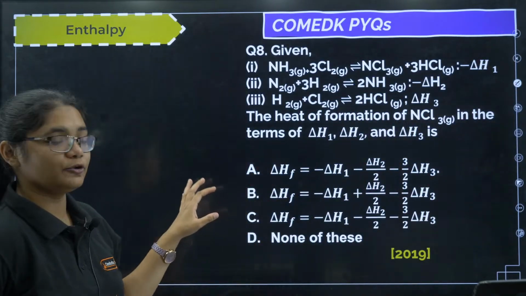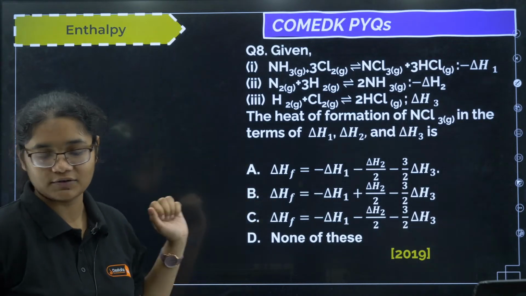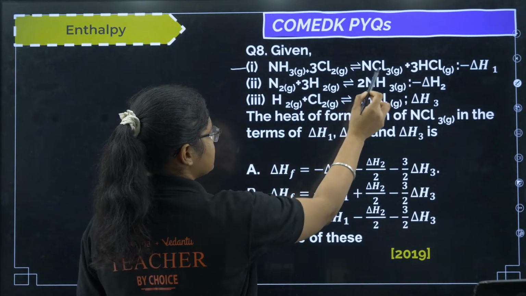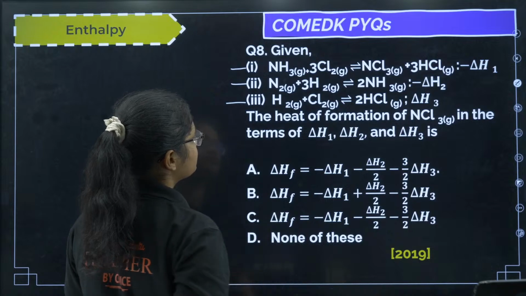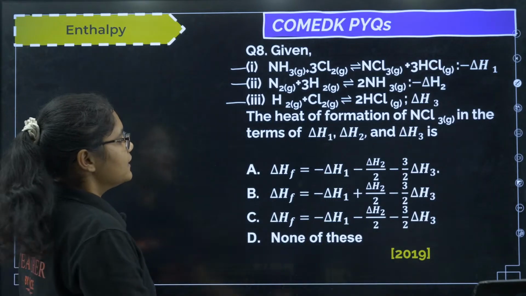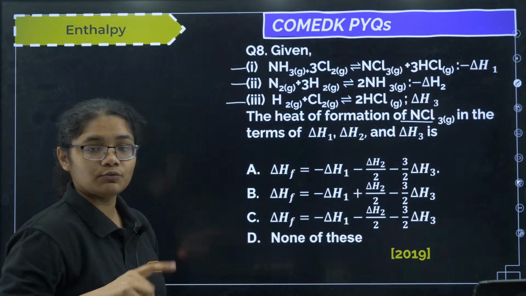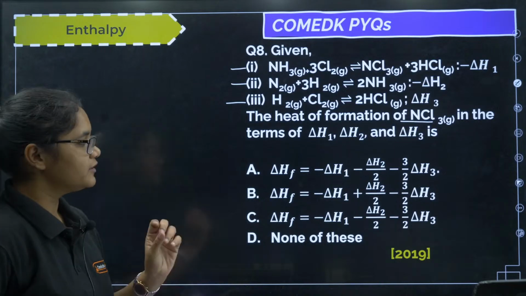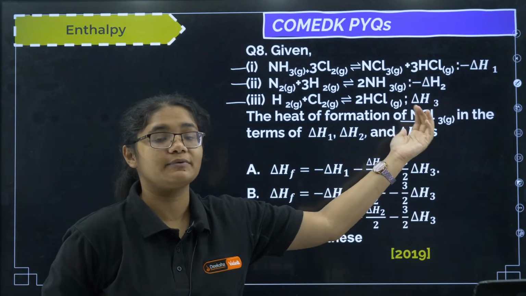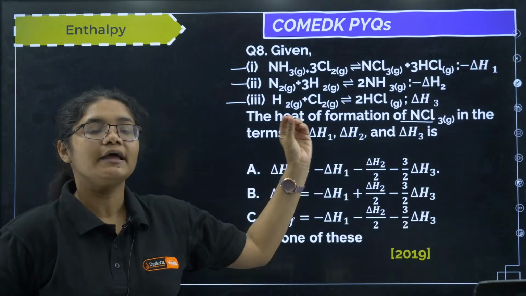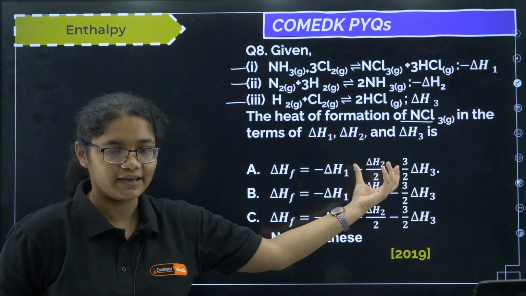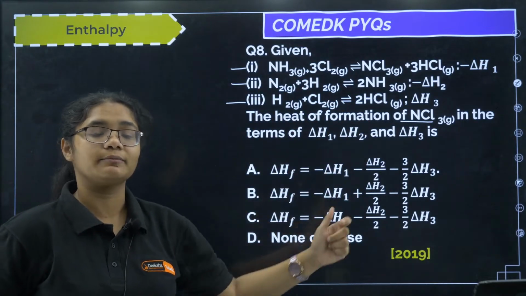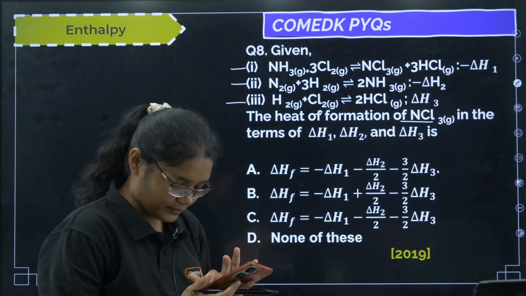Now this question is from your Hess's law. I told you how to do the Hess's law question. So you have been given 3 equations, NH3 plus 3Cl2, N2 plus 3H2, H2 plus Cl2. 3 equations are given, okay. The heat of formation of NCl3 means you want to form NCl3. So what will be the equation for that? First of all, you have to write the equation for the formation of NCl3, and you have to arrange these given 3 equations in such a way that you get the formation enthalpy of NCl3, okay.